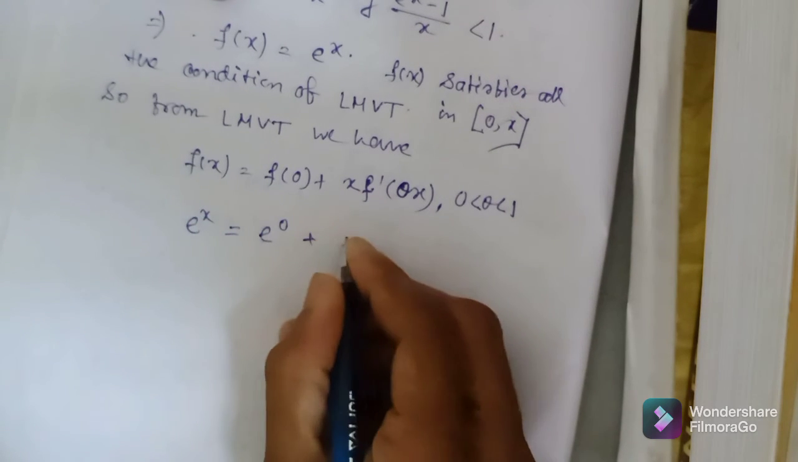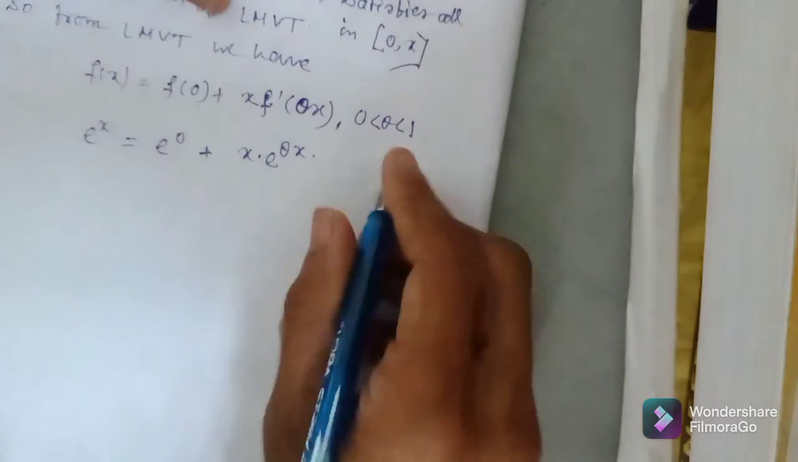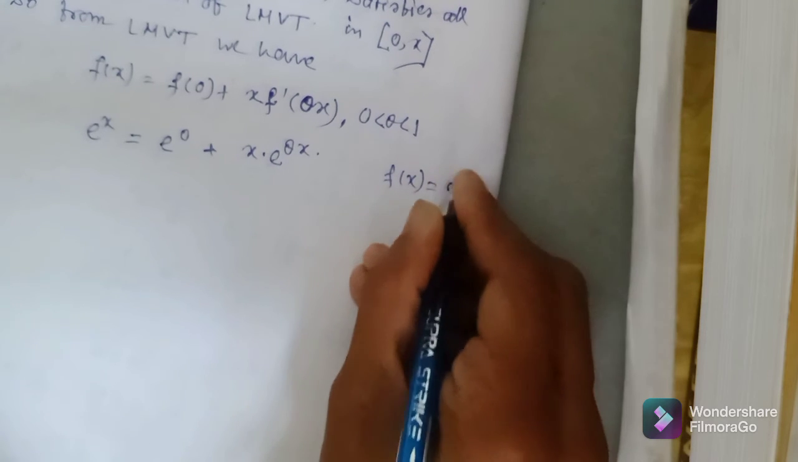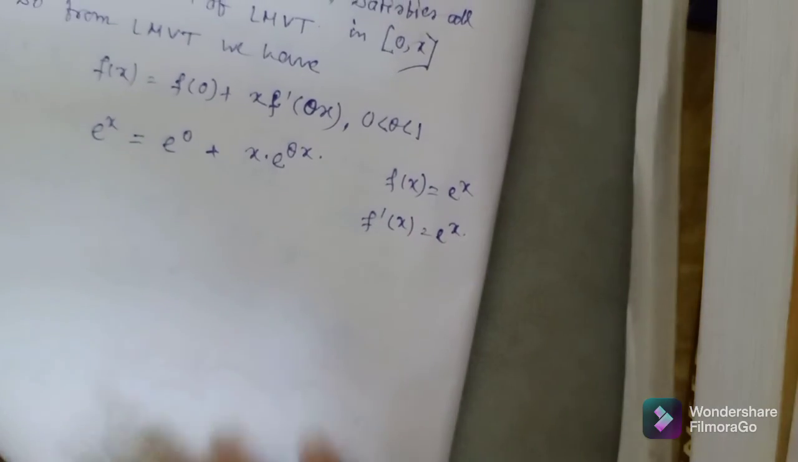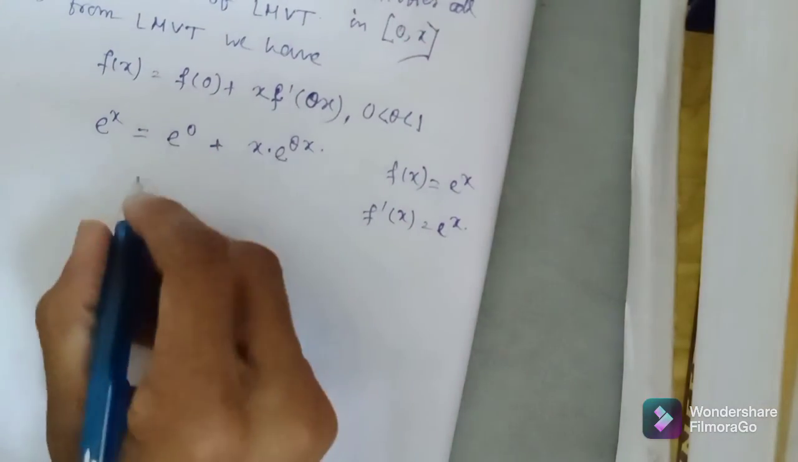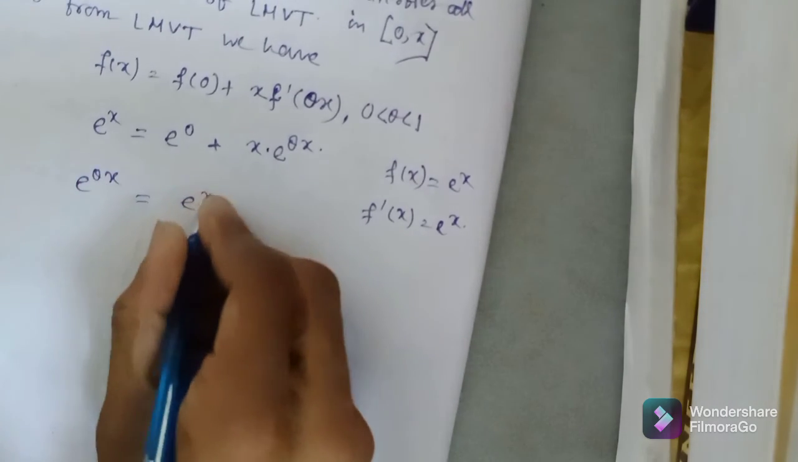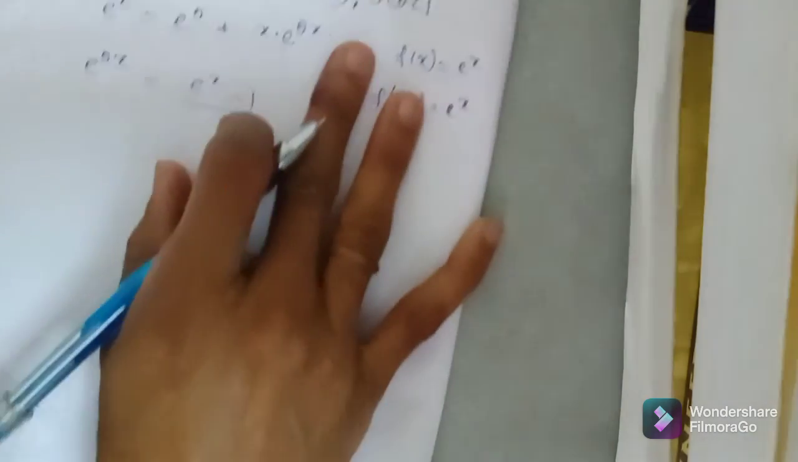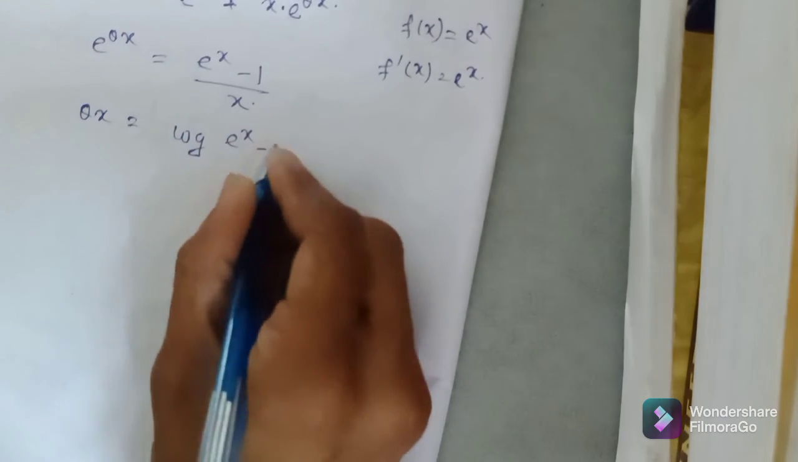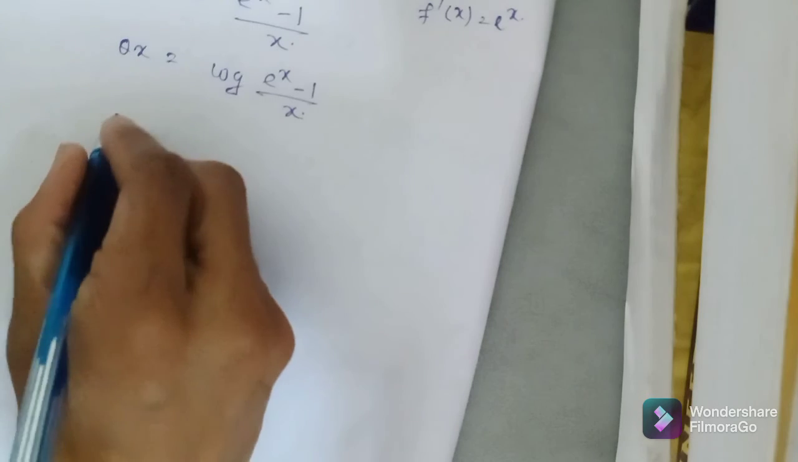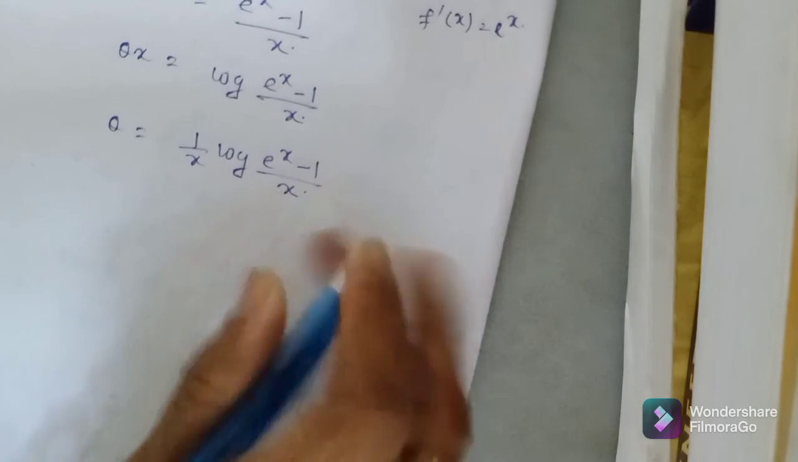e to the power 0 plus x into e to the power of theta x. Okay, as fx equals e to the power x, so f dash x is also e to the power of x. Clear? So we have it. Now e to the power 0 is equal to 1 here. So e to the power theta x is equal to e to the power x minus 1 by x. So from here theta x is equal to log of e to the power x minus 1 by x. Theta is equal to 1 by x log of e to the power x minus 1 by x.